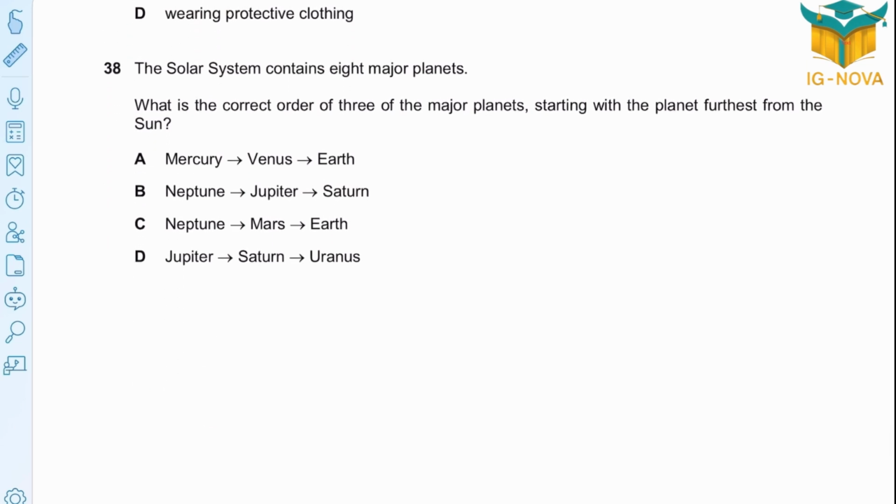Question 38. The solar system contains 8 major planets. What is the correct order of 3 of the major planets, starting with the planet farthest from the sun? The farthest one, is it Mercury? Nope. Is it Neptune? Then after Neptune, is it Jupiter and Saturn? Nope. After Neptune, it's Mars and Earth. They are not in order, but in sequence. So option C is correct.